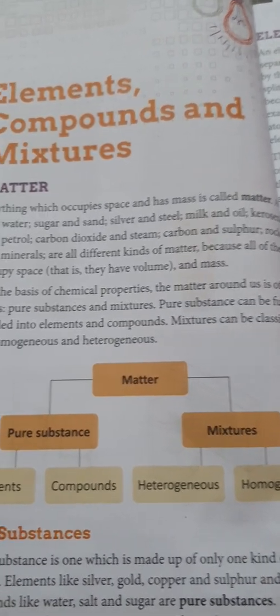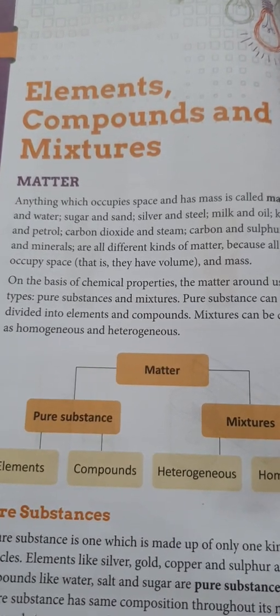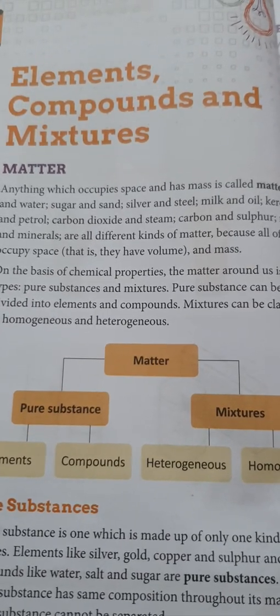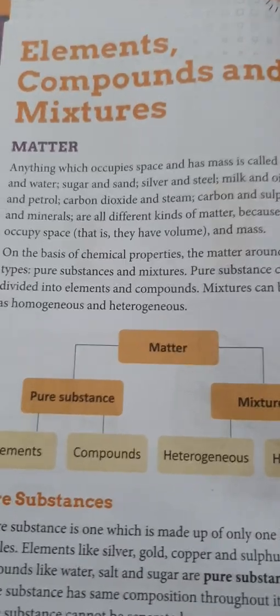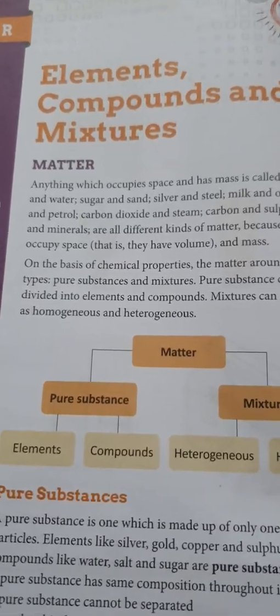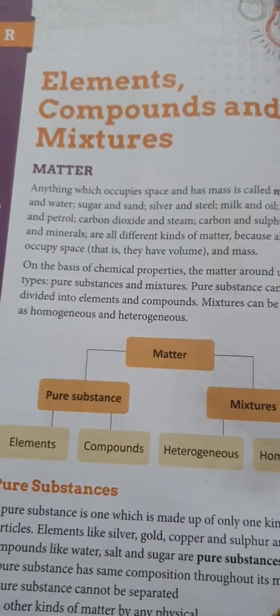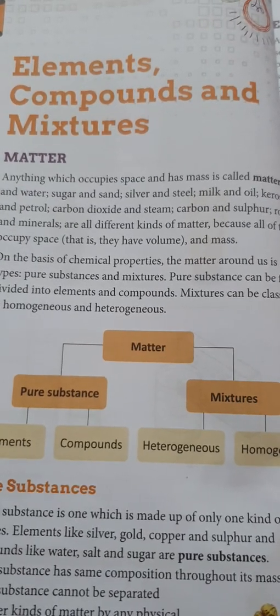Mass is the amount of matter in an object. And what is matter? Anything that has mass and takes up space. So, an object which is occupying space has mass.